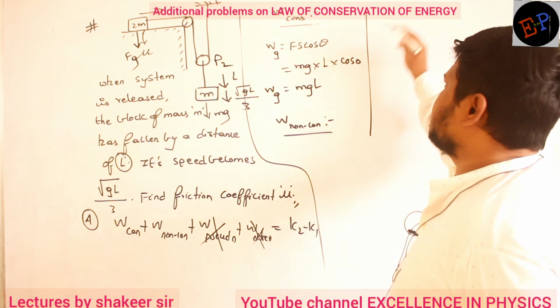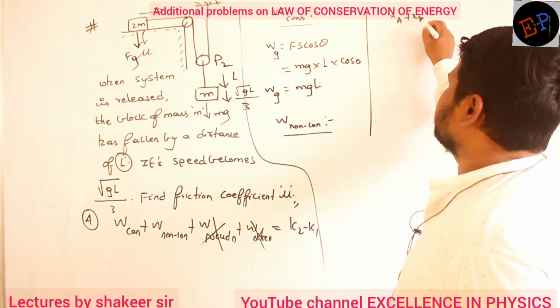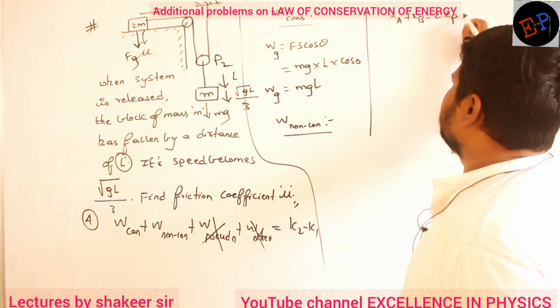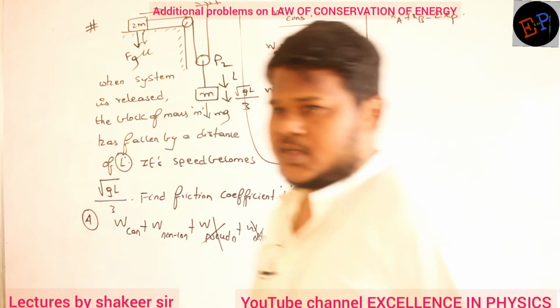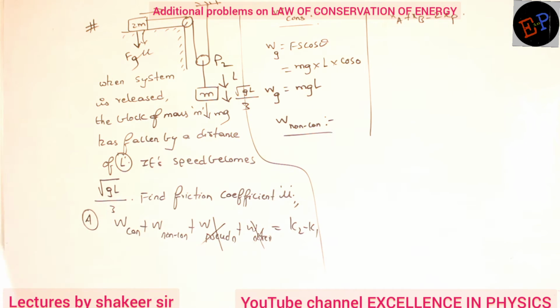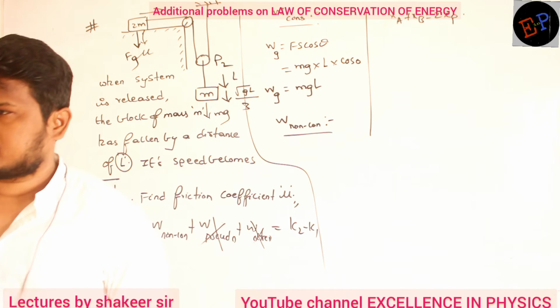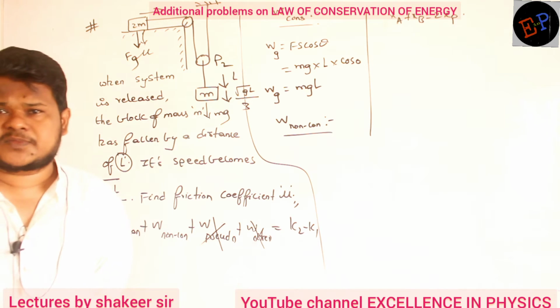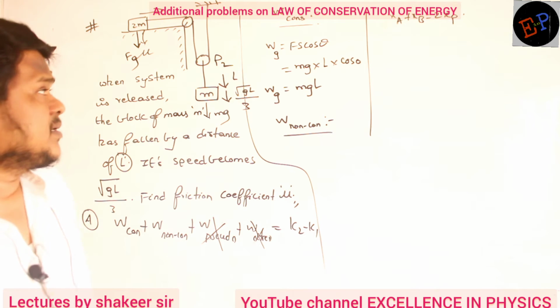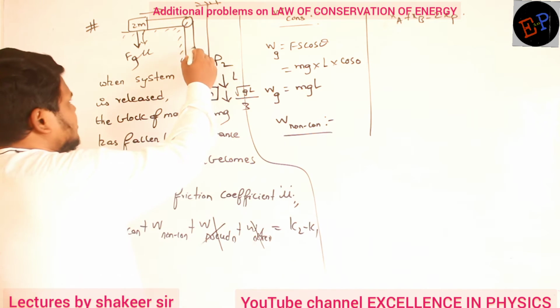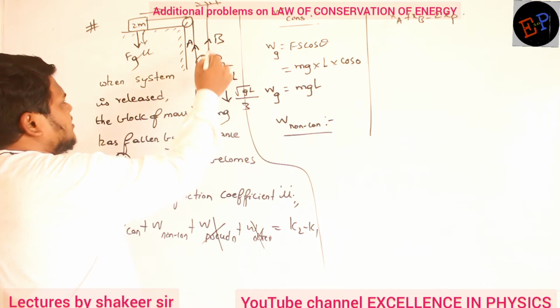So I want the distance travelled, no? So xa plus xb is equal to 2xb. This is one relation. Do you remember this relation? xa plus xb is 2xb, va plus vb is 2vb. Acceleration of block A plus acceleration of block B is 2 times the acceleration of the pulley. Clear? So let us consider this is A, this is B and this is the pulley.